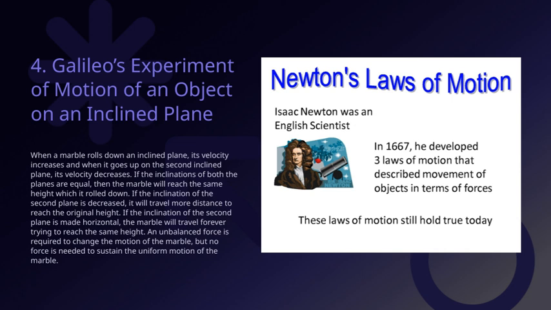However, if we decrease the inclination of the second plane, the marble will have to travel a longer distance to reach that original height. Essentially, it needs more space to gain enough speed to climb back up. And if we set the second plane to be perfectly horizontal, the marble would keep moving forever, trying to reach the same height, but never quite getting there, because there's no component of gravity pulling it back down.